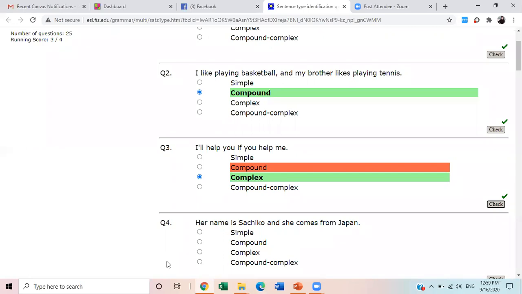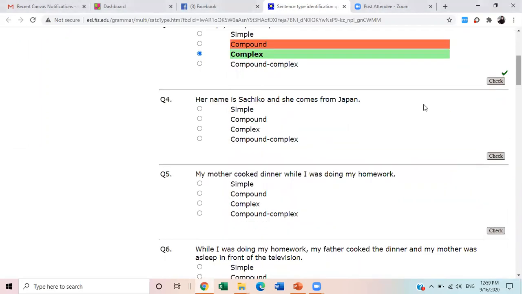So it is a dependent clause. "If you help me" is a dependent clause, and "I'll help you" is an independent clause. So when we have one dependent and one independent, it is complex. When we have two independent clauses, it is compound. We also need to know the reasons why something is correct and why it is incorrect.